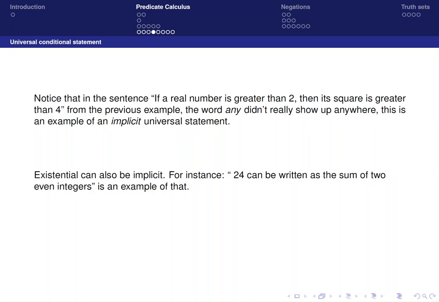Notice that in the sentence that we described in the last example, the words "any" or "for all" did not show up anywhere, but we were still able to determine that this was a universal statement. We said that the universal statement was implicit. Existential statements can also be implicit.